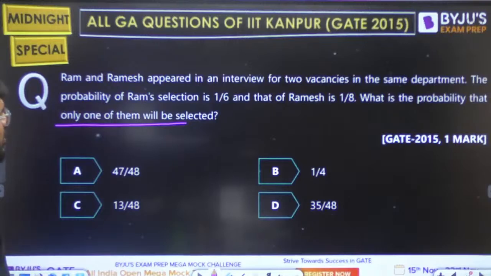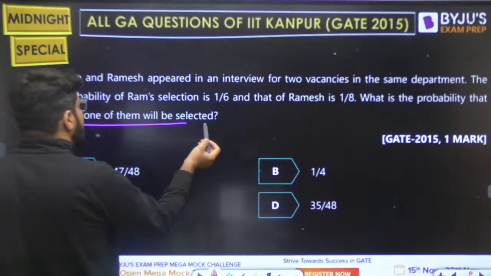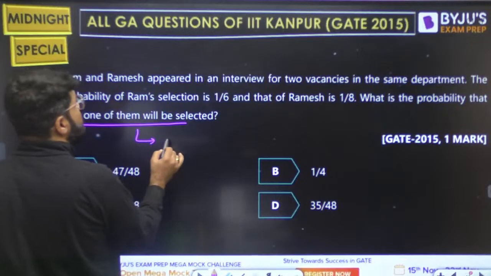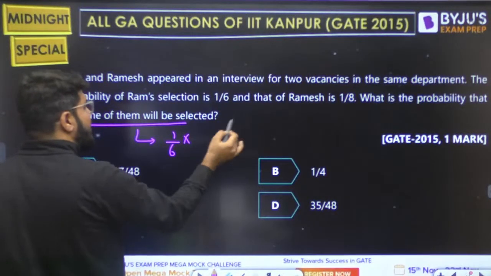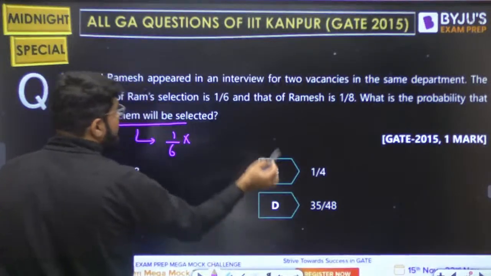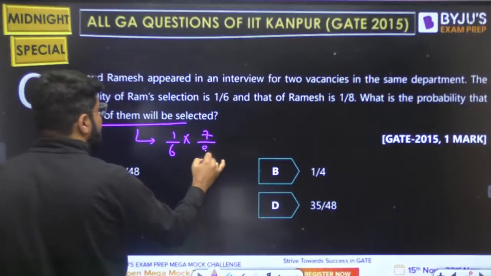So Ram, not Ramesh. Very simply I can solve this. Only one selected. Suppose Ram is selected. What is the probability for Ram's selection? 1/6. If Ram is selected, Ramesh is not selected. Selection of Ramesh is 1/8, so not selection is 7/8.